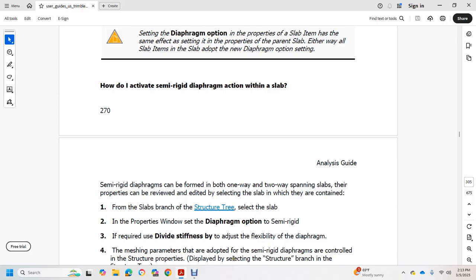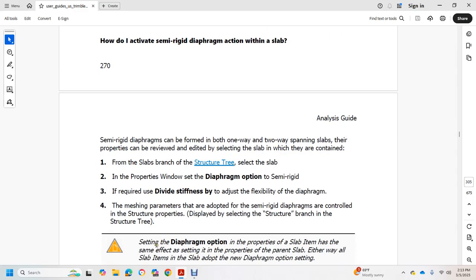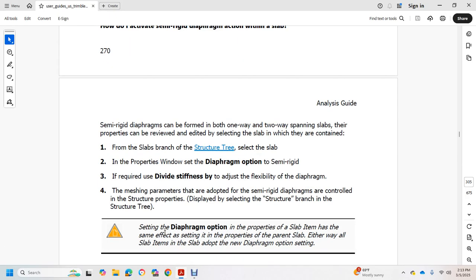The diaphragm's control with the structural property is displayed in the structural branch of the structural tree. Setting the diaphragm option property on a slab item has the same effect as setting the property of the parent slab. Either way, the slab item's setting is at the top of the new diaphragm option setting.